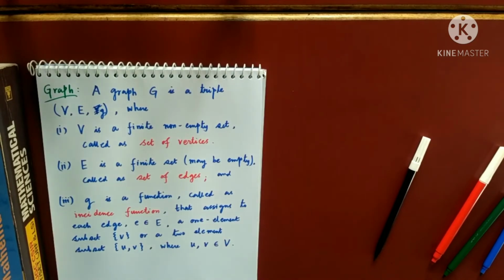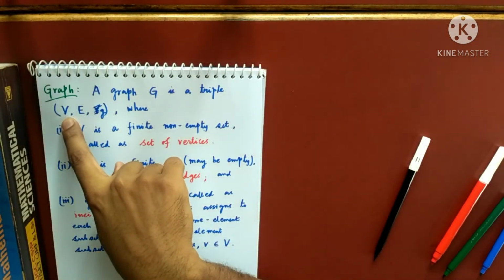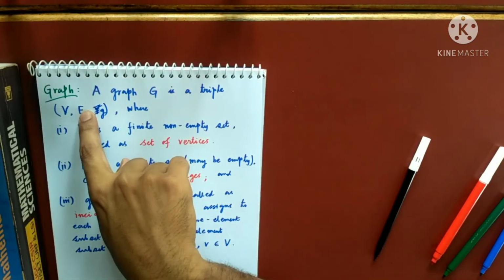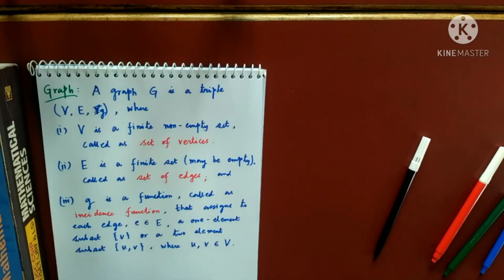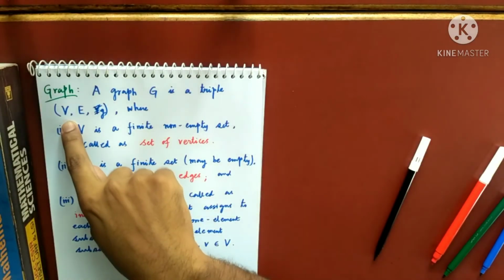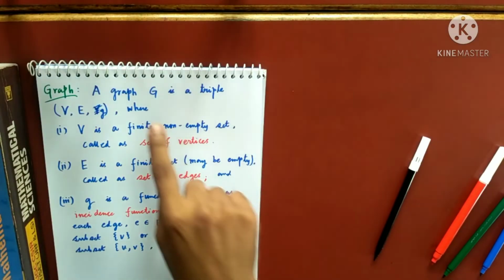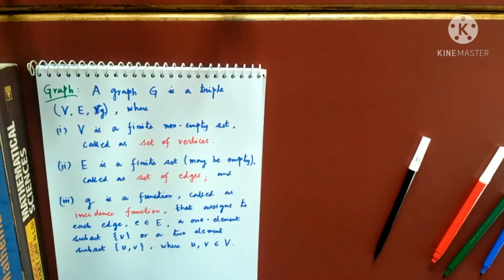So what do I mean by a graph? A graph G is a triple (V, E, g). That means a graph is composed of three things: a set V, a set E, and a function g. Now what is V? V can be any non-empty set.